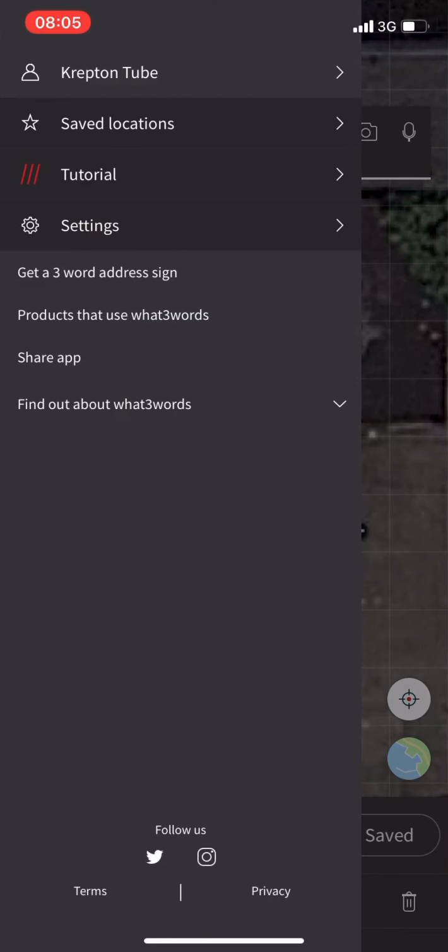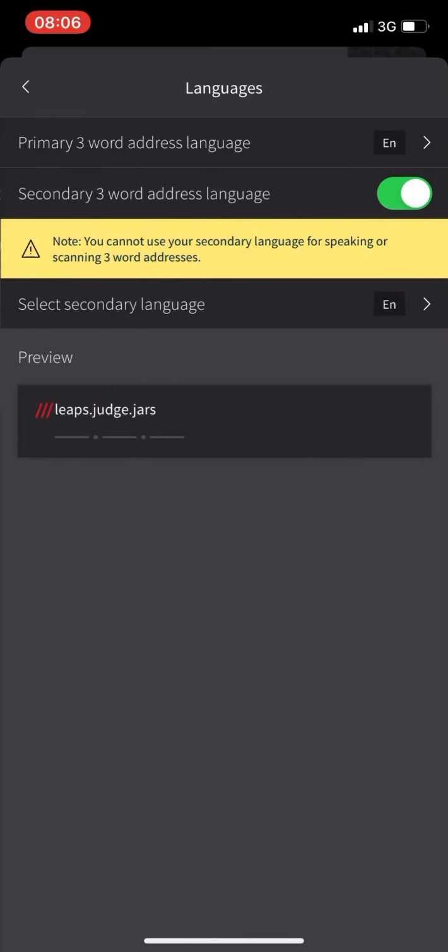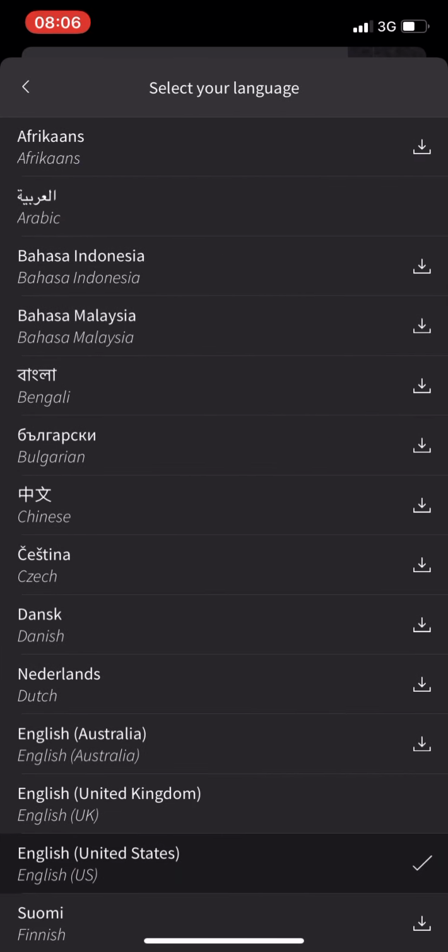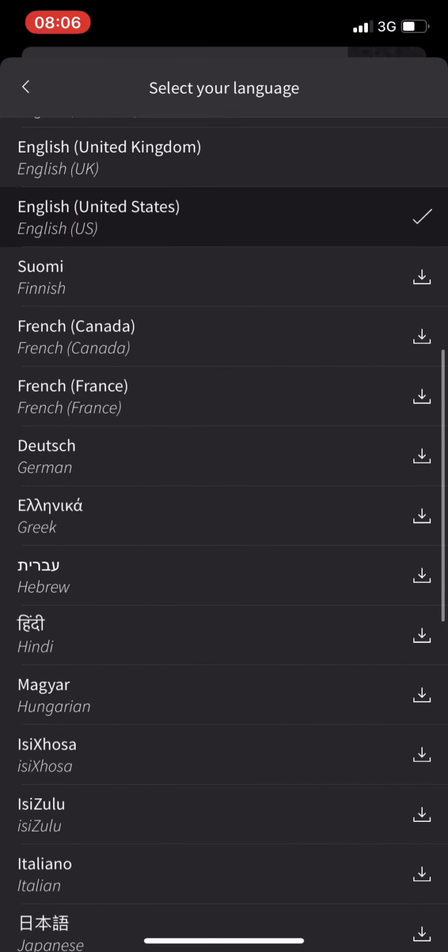Also, what you can do in this app, for sure you have your account, and then you can save your locations. Also, you can have this app in multiple languages. So what I mean by multiple languages is you can add another language here. Let's say you're adding French, and then you can say, okay, I confirm I want to download this French language.